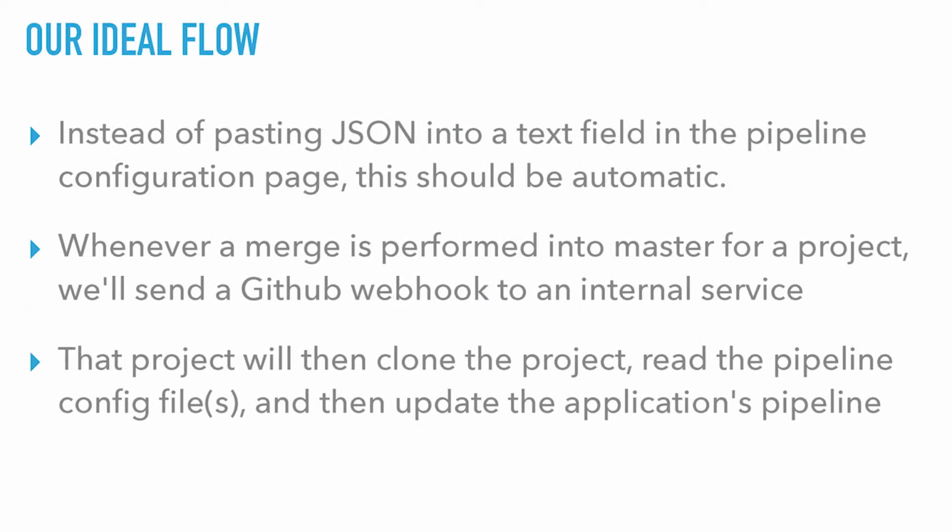So our ideal flow then becomes, instead of pasting JSON into a text field, we want this to actually be automatic. So whenever a merge is performed on GitHub, we want to update the relevant Spinnaker pipeline for the pipeline.yaml that exists in that project. So we clone the project down, run KS Pipeliner automatically, and then post it to Spinnaker's Gate API.